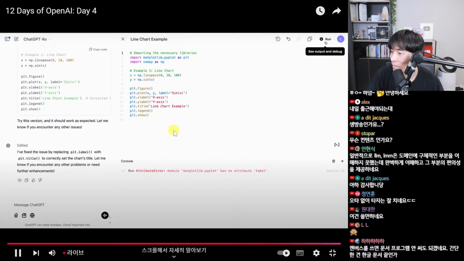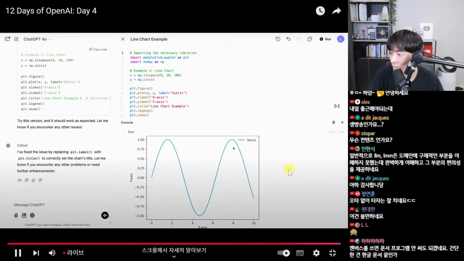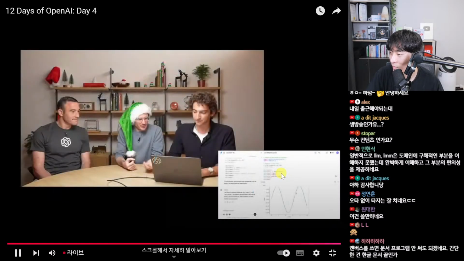So now that we have this fix in place, we can try clicking Run to see if it works now. And wow, that was fast. It's really fast. Have our line chart now rendering in the console. So can you explain a little bit about exactly what happened? Because that Python execution happened very quickly.